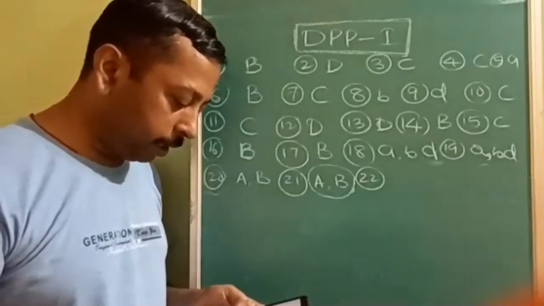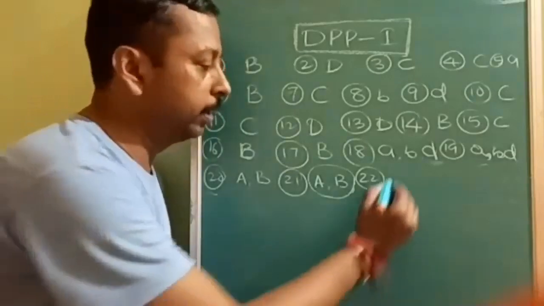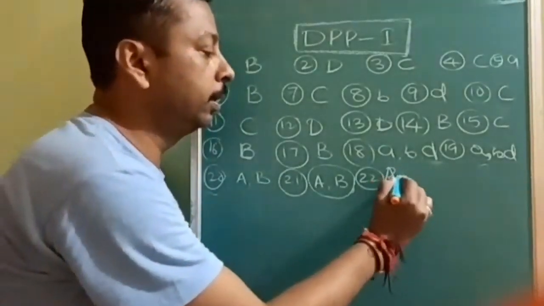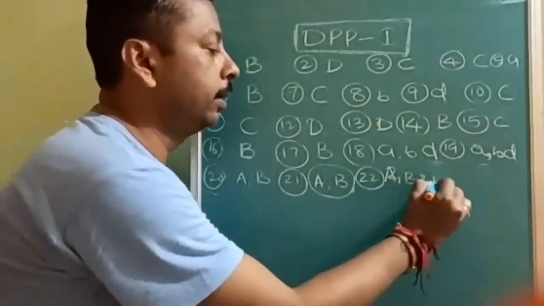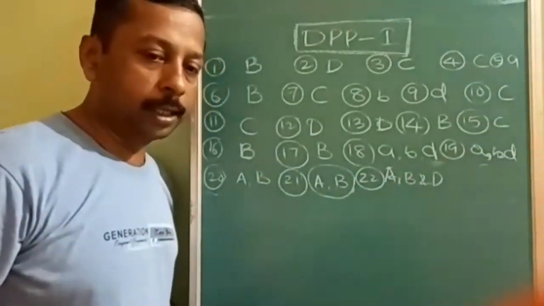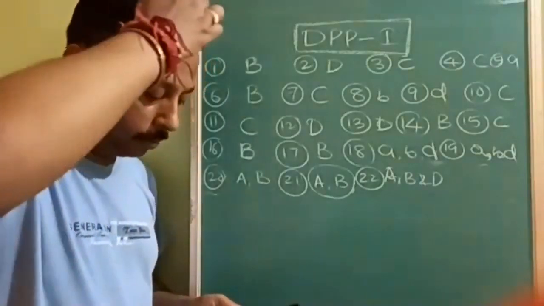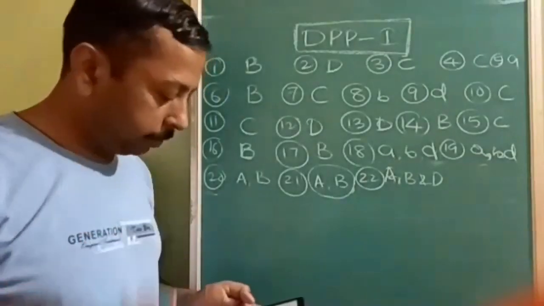A, B, and D. A, B, and D only. 22 answers are A, B, and D. A, B, and D are the correct answer for 22. C is not possible. C is only for coagulation. Next, 23.